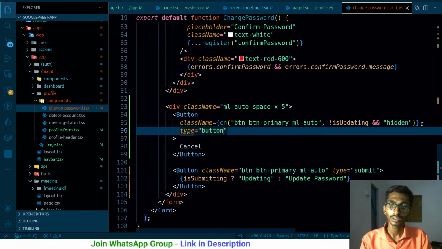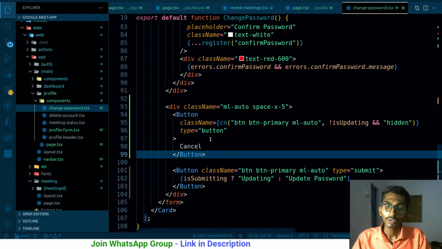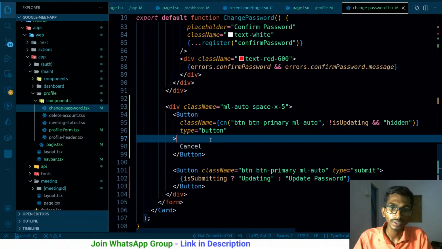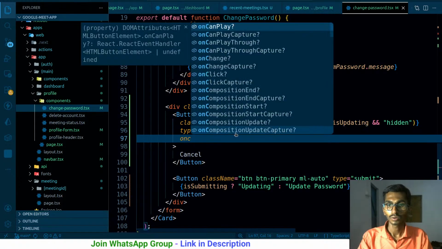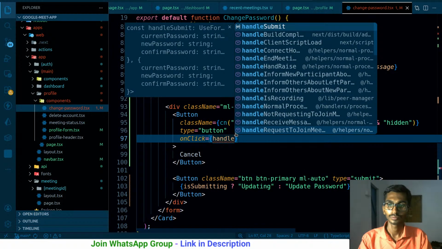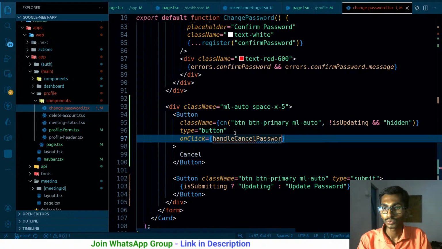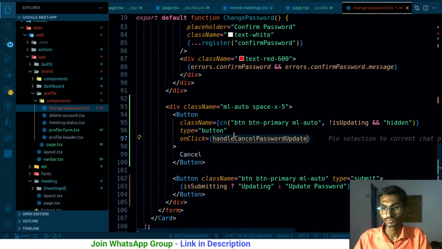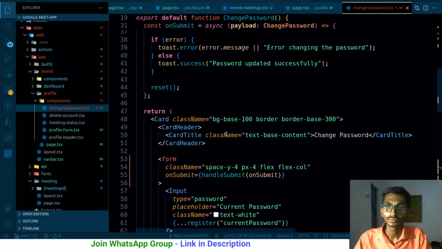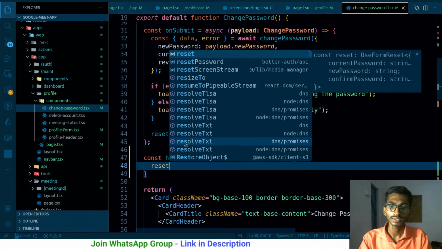Type is gonna be normal button. This is a submit button, this is a normal button. Whenever I click on this, something should happen. I have to reset the form, that's it, nothing else. On click, handleCancelPasswordUpdate. Copy it. Whenever I click on this, I'm gonna be doing what? Just simply reset the form, nothing else.